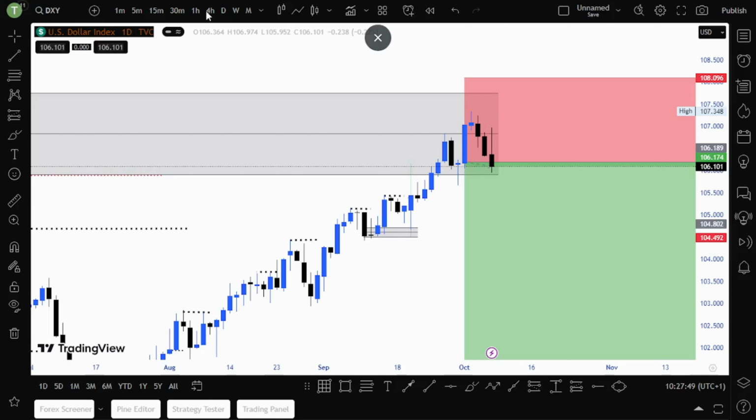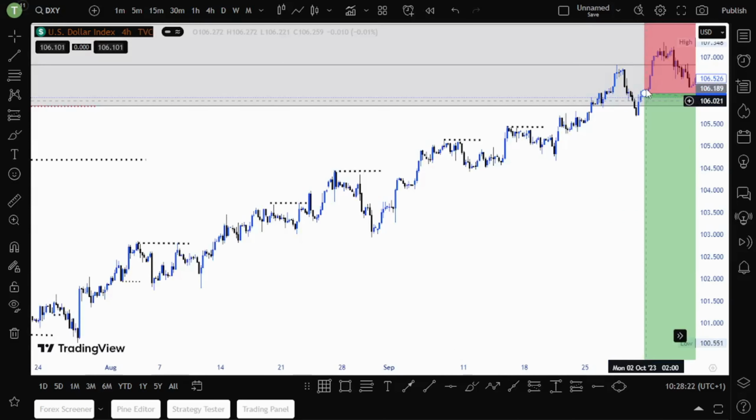As you can see, the DXY was in an uptrend. Since from here we were making higher high, higher low, higher high, higher low, and so on. Now we are done with it, higher high.